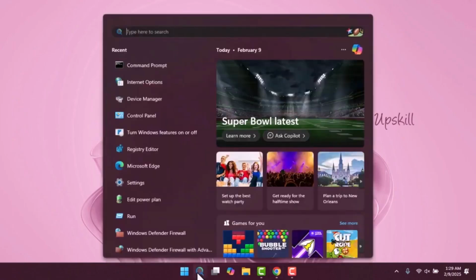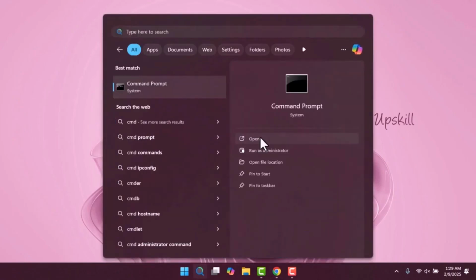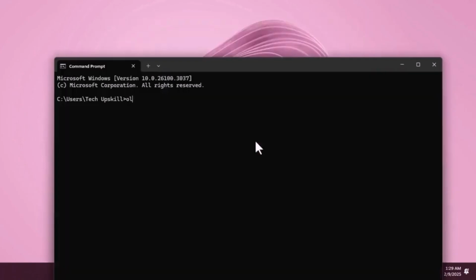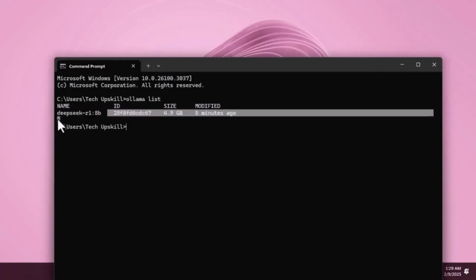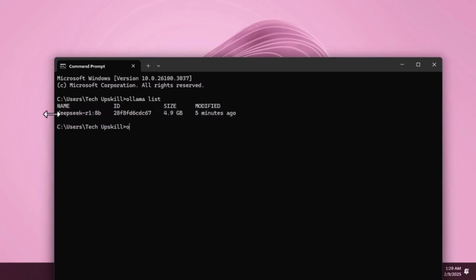Once the installation is complete, close Command Prompt and reopen it and run the following command, ollama list. This will display a list of available models. Find and copy the model name you'd like to use. To run the model, type ollama run, then paste the model name. I will test some questions.